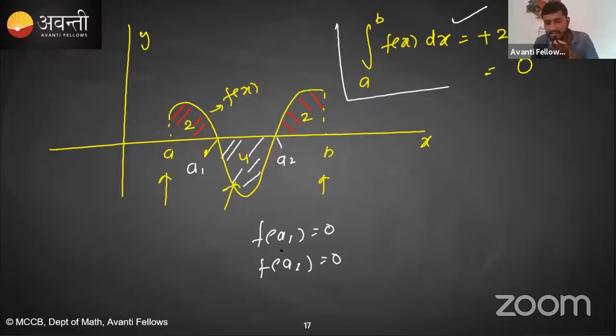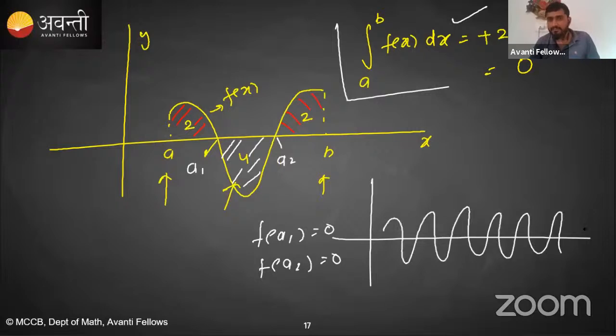That means at least 1 root will be possible. Yes, Tejas, absolutely correct. That means at least 1 root will be possible. इसका मतलब at least एक तो होगा ही होगा. Maximum कितने हो सकते हैं? Infinite. This kind of situation. Yes or no? Upper area is equal to lower area. Again, from here to here, area will be 0. That means at least 1 root will be possible.